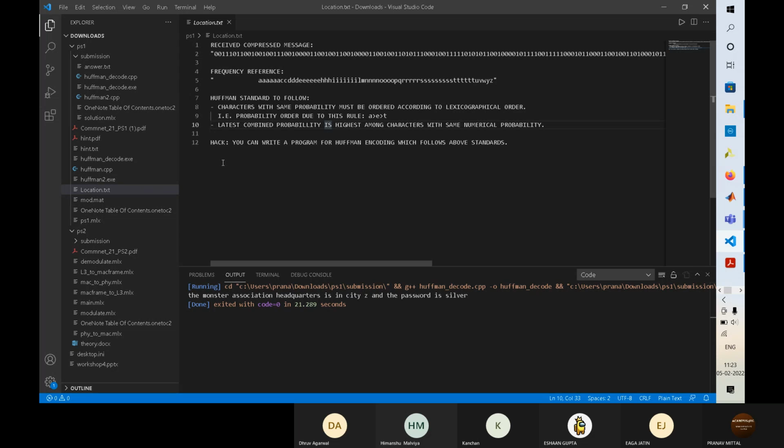So they are saying you can write the code for Huffman coding, and I will show you that also. The basic thing is that the received message has been encoded, and what happens in Huffman coding is we use the frequency to assign the bit value to all the alphabets.